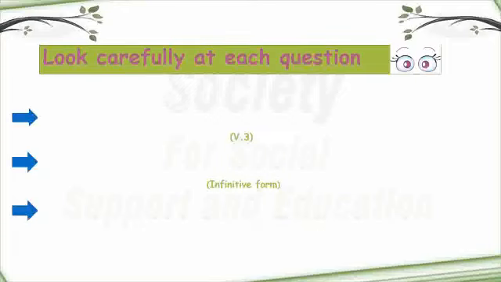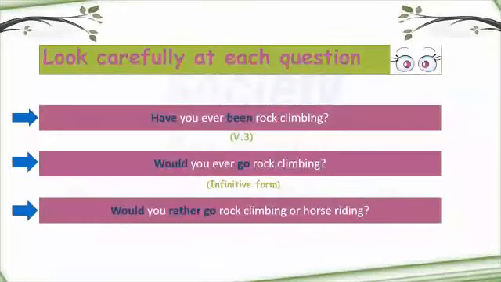Let's have a look at these questions. Have you ever been rock climbing? As you see, we use have here to ask a question. Okay? And the verb been is verb 3 or the past participle verb. So here you have to change the verb with have to the past participle. For example, have you eaten a sandwich of fajita?